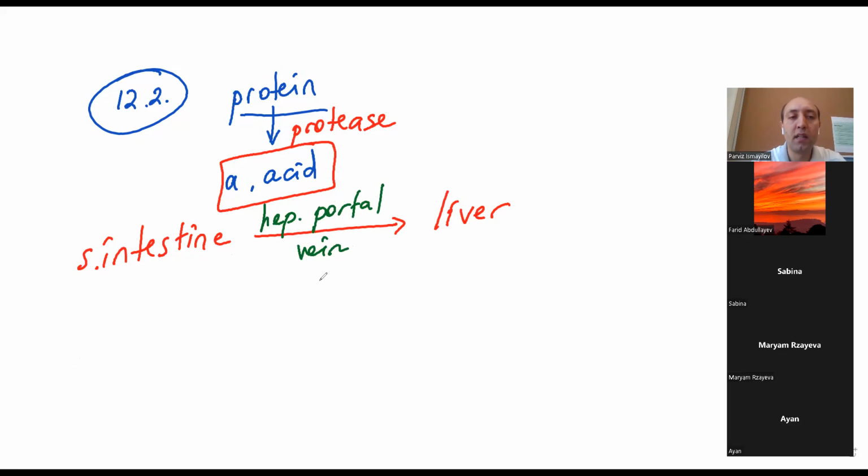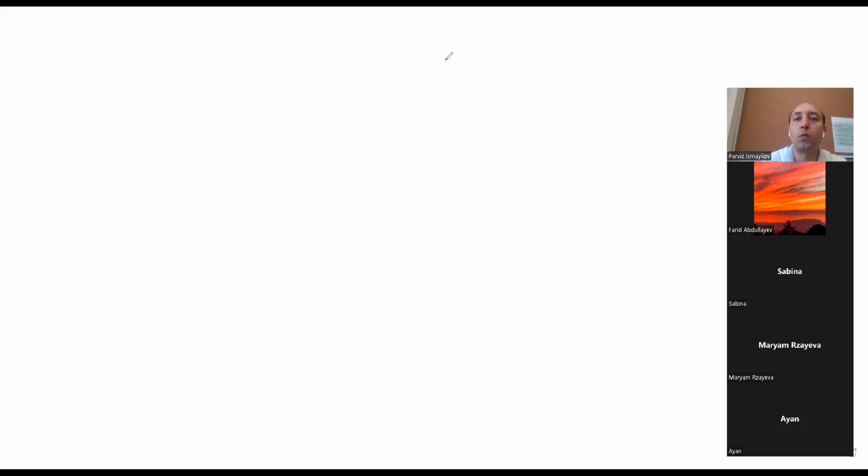So the hepatic portal vein takes, let's say, amino acid rich blood, or not only amino acid, you know that it contains a high amount of glucose after digestion, or it can contain different vitamins, different minerals. So it's rich with nutrients. The hepatic portal vein is coming to the liver, and the liver controls the amount of amino acids. So when you take more amino acid than you need, the liver makes this process. Guys, first I will draw the general structure of one amino acid.